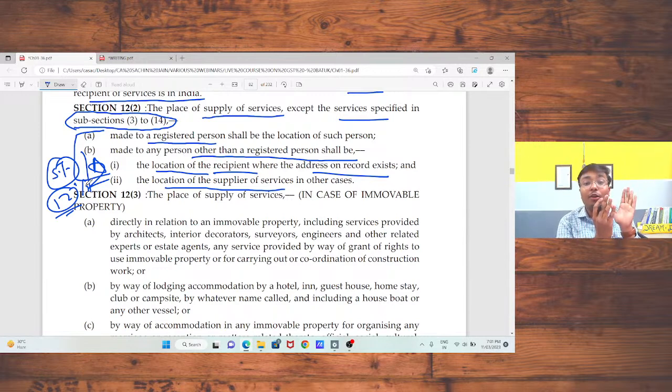Okay, and if you are doing the same as a pure agent, that means if you are going to collect that amount from your recipient and pay to the transporter, in that case you may prepare the invoice or charge GST at the rate which is charged by that GTA, that is 12% or 5%, whatever will be the GST rate charged by the transportation agency. Is that okay, Murthy sir?